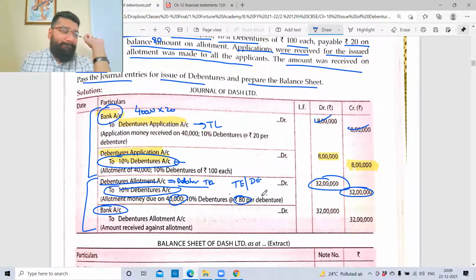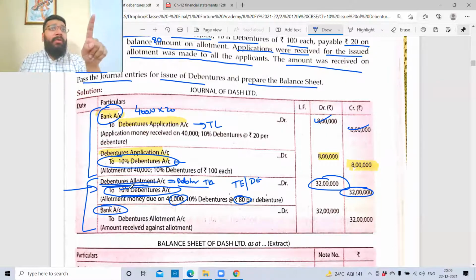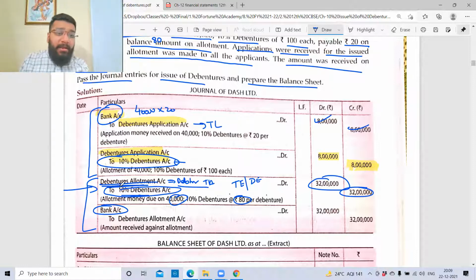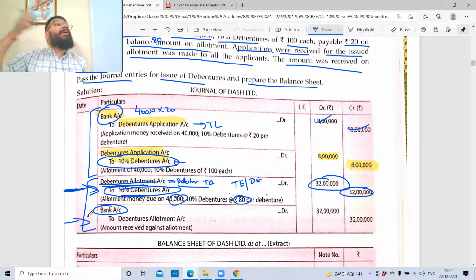No, you're not allowed to do that because this is happening on a different date. Now understand, guys, this debenture allotment entry is recorded on the date of making the call. When the company calls, please pay the money, that is the date when you will record this entry. Bank account to debenture will happen on a later date. Once the call is made, you will be given a certain amount of time to make the payment. So payment is happening on a different date. That is why you cannot combine these two. The transactions are happening on two different dates.